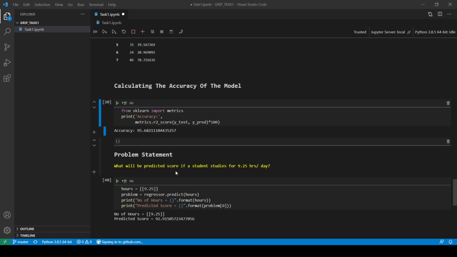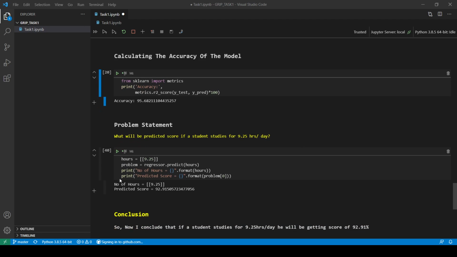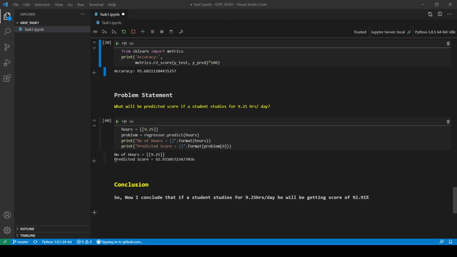Then in the problem statement it was asked that we have to predict the score of a student who studies for 9.25 hours per day. For this I have used the predict functionality of the linear regression class and passed hours as its values to predict its score. So here score comes out to be 92.91%.